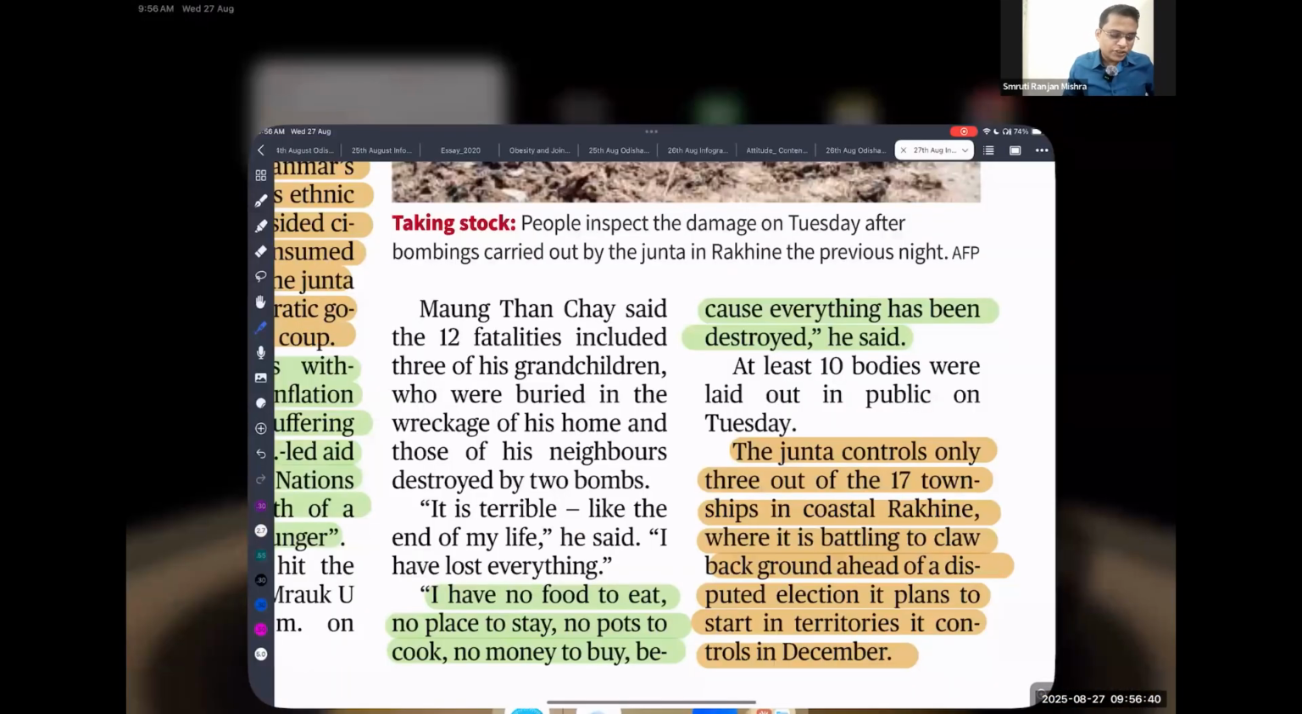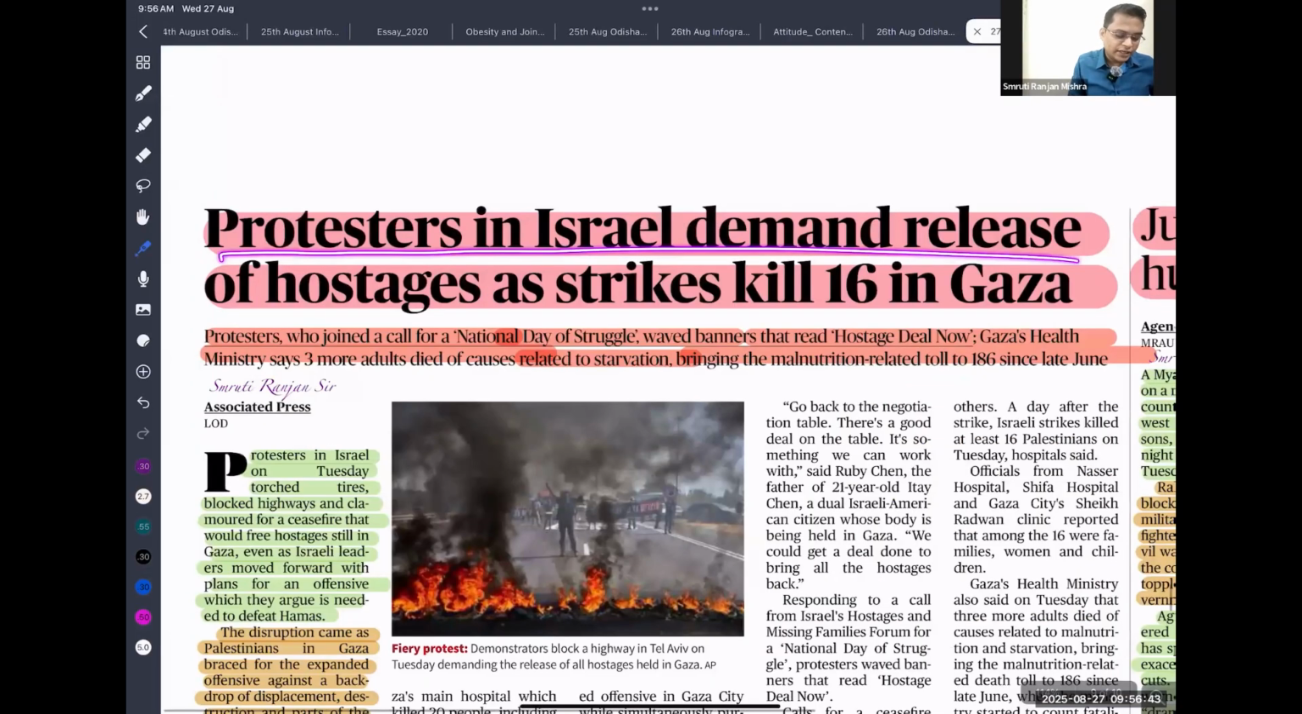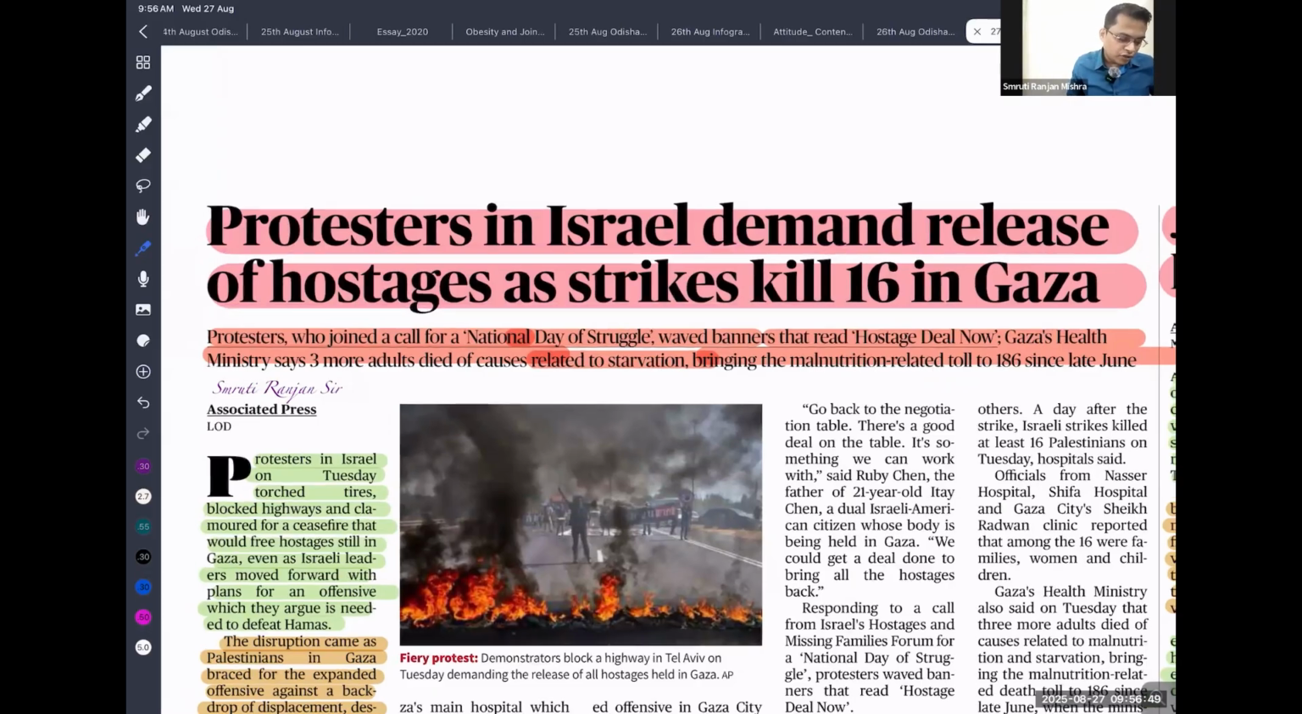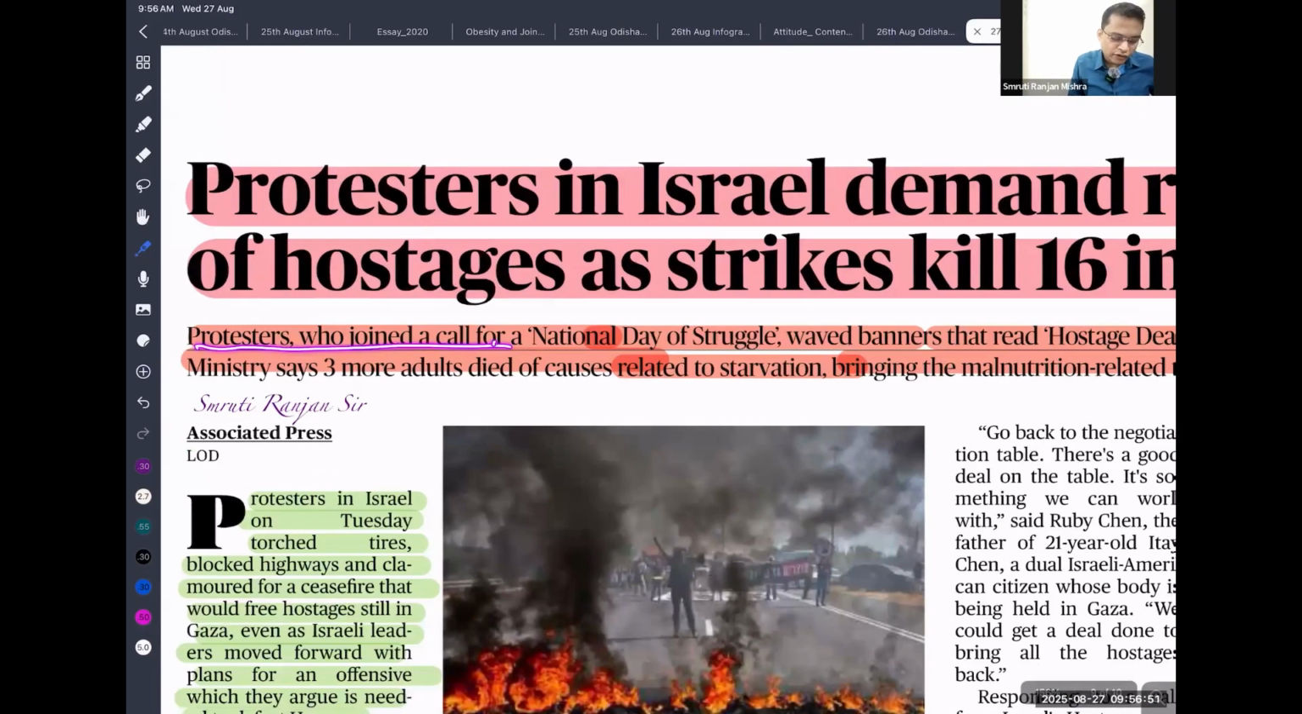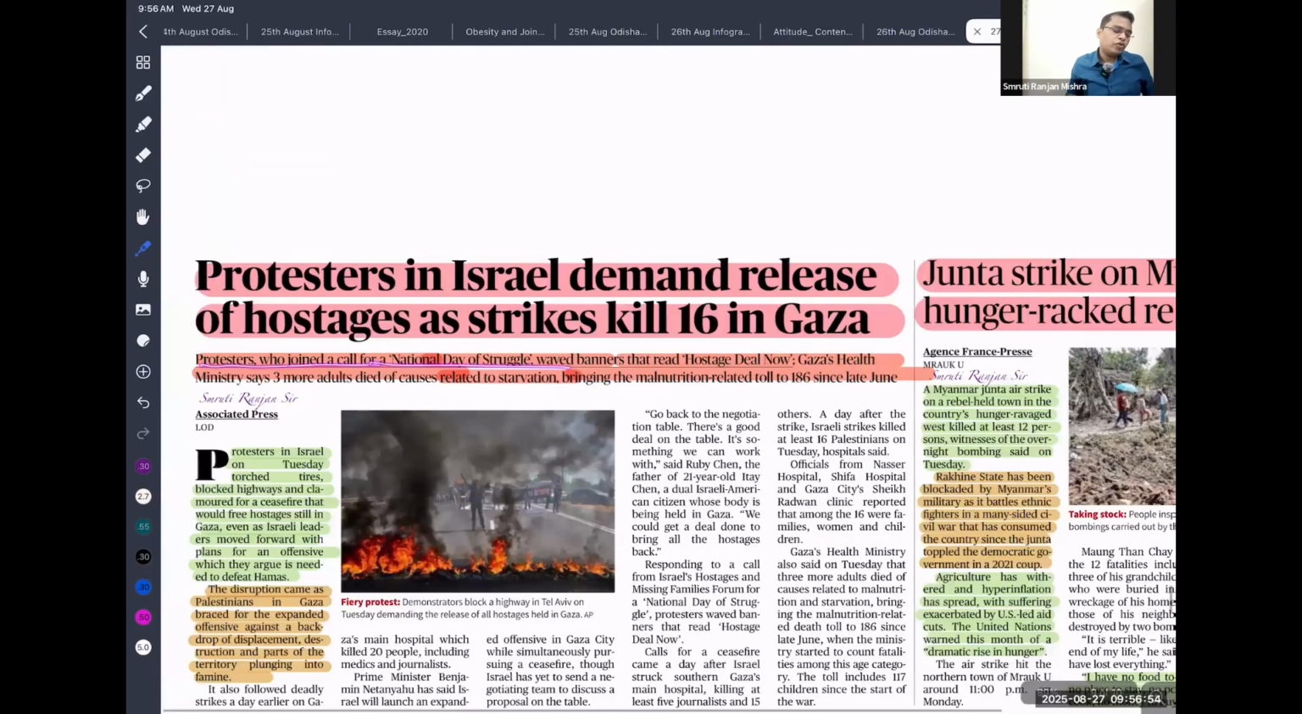Next, let's see the article. Next is: protesters in Israel demand release of hostages as strike kills 16 in the Gaza, who join call for the national day of struggle. I'm just giving a brief about what's going on. There was an attack by Hamas. They captured some Israeli people, and later Israel started bombing the Gaza Strip. In these 22 months of bombing, Israel killed more than 36,000 people, and still it is not yet able to release all these hostages. Some hostages are still under the control of Hamas.